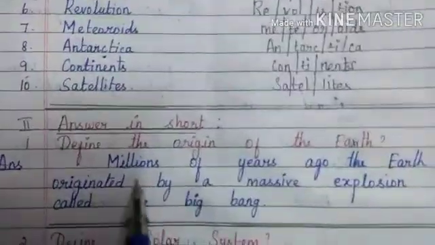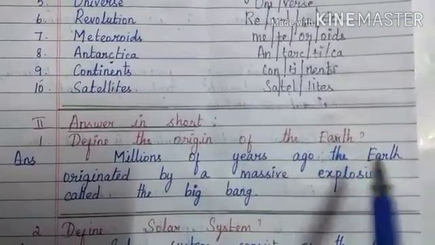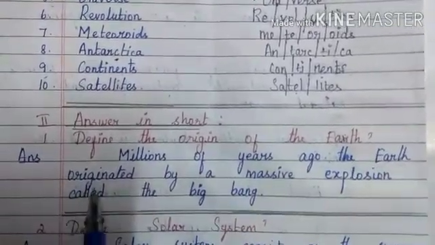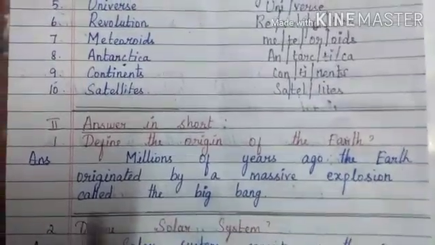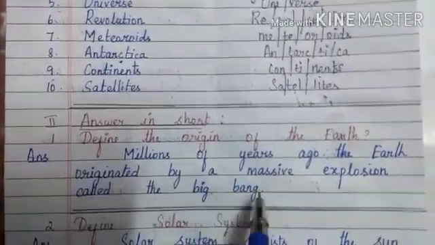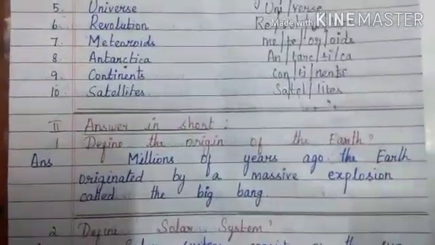So the answer is, millions of years ago, the earth originated by a massive explosion called the Big Bang. Because of the massive explosion, the earth originated.